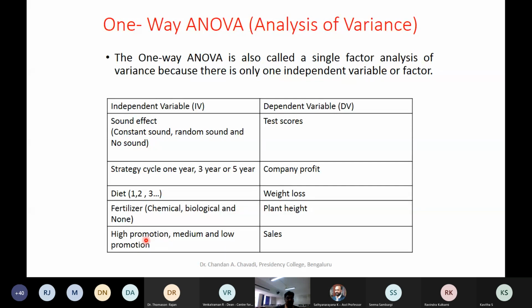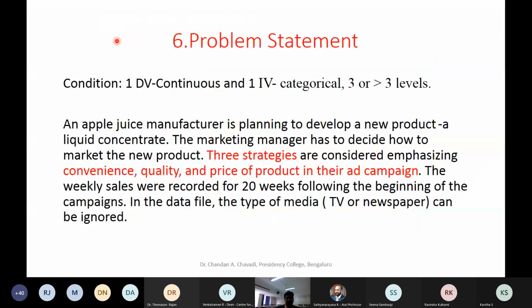Look at this. I initially go for a sample testing. I do high promotion and look at sales. I do medium and look at sales. I do low and look at sales and try to find out whether the money I have spent on high, medium or low promotion really has an impact on the sales or not. That is where we can see the importance of this so-called one-way ANOVA.